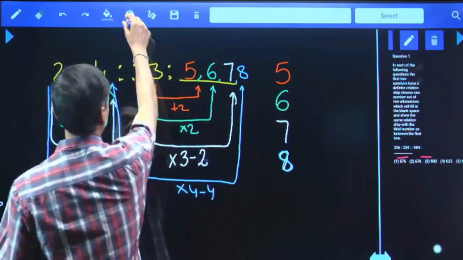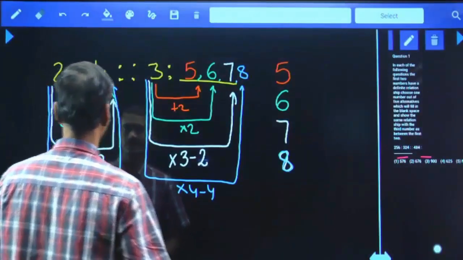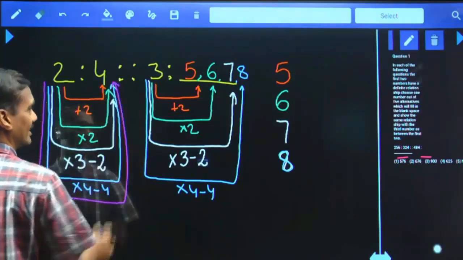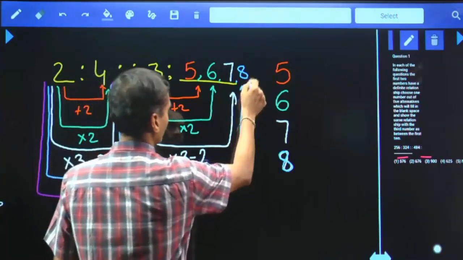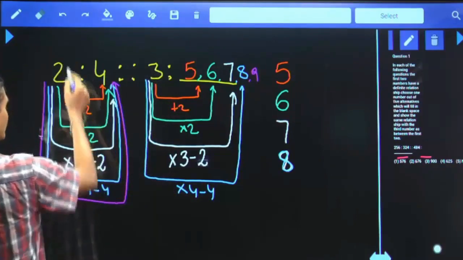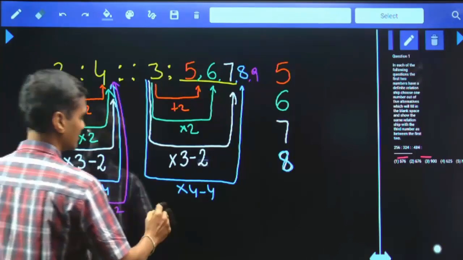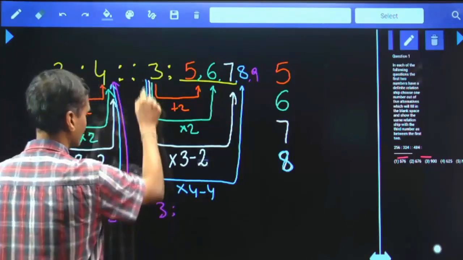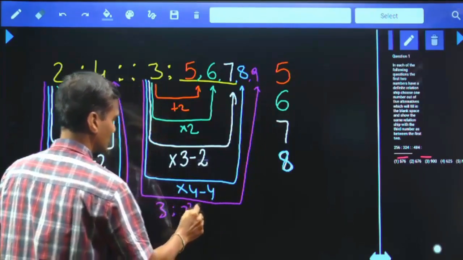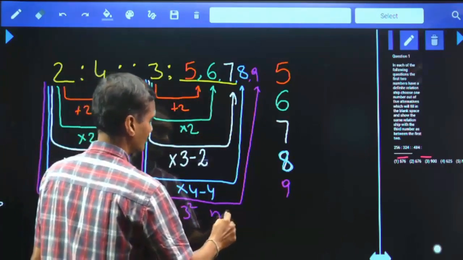Then, what is the next one? 9. Tell me whether you are able to prove 9 as your answer or not. 2, 4, then 3 and 9. How will you get 9? Yes. Now this is 2; 4 can be written as 2 square, the number and its square. And similarly here, 3 and 3 square. 3 square is how much? 9.